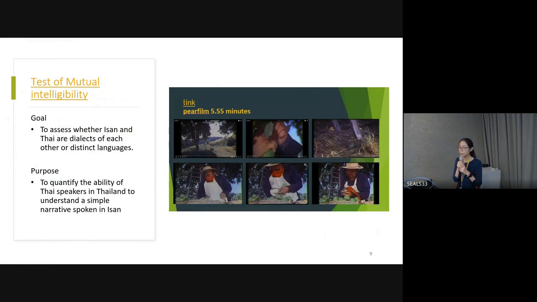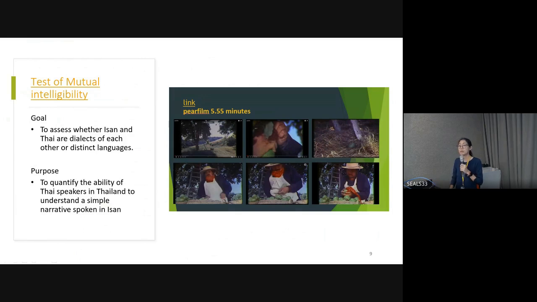What we do here as a tool is we ask the speaker to look at the Pear Film, which is a variable in YouTube as well. If you search for it, you're going to see the film. It is a silent movie, almost 6 minutes long. In the film, the scene looks like this in the picture: one man picks up a pear, and a pear drops down to the ground, and the story goes on.